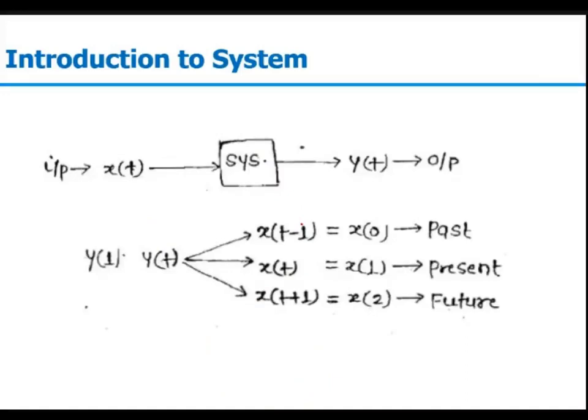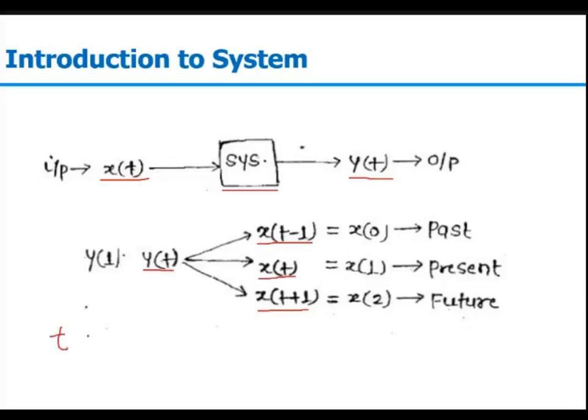In terms of block diagram, we have an input, then some system, and then we get the output. Now depending on this combination, y of t could be dependent on x of t, on x of t minus 1, or on x of t plus 1. Let t be equal to 1 for any given instant.